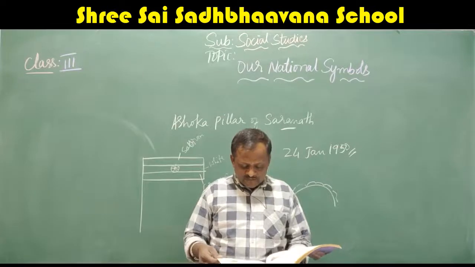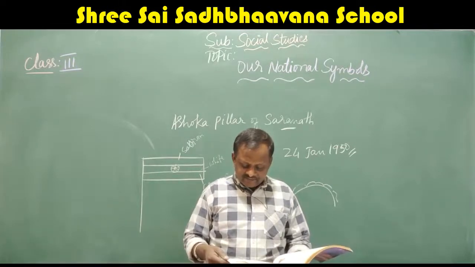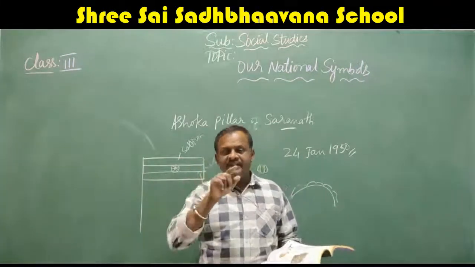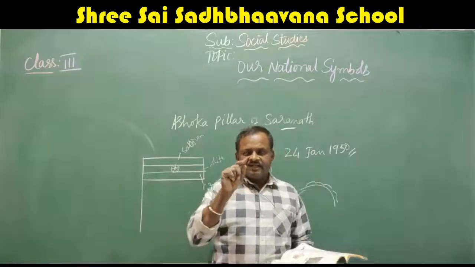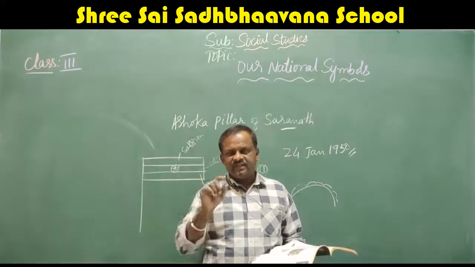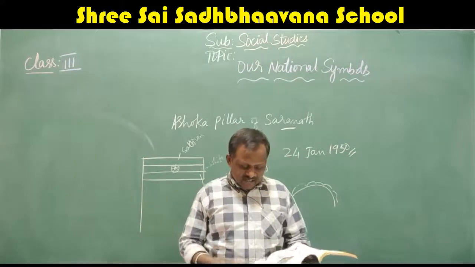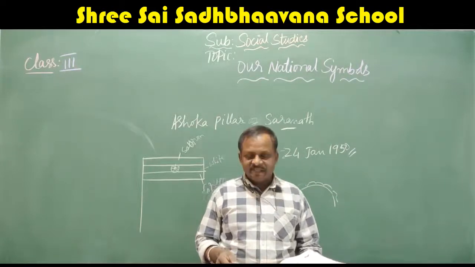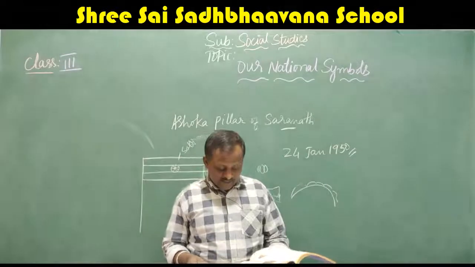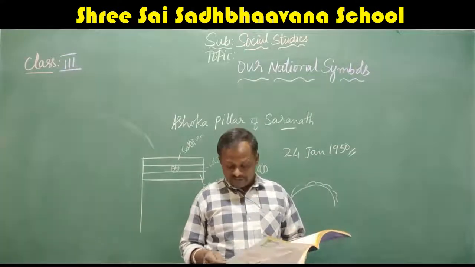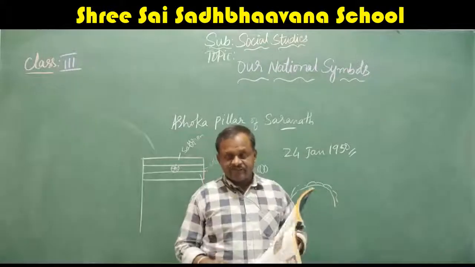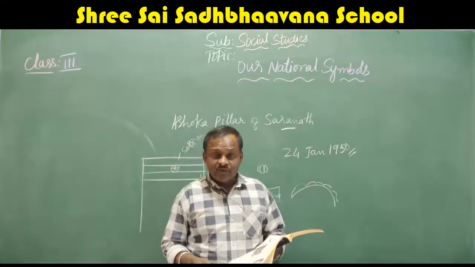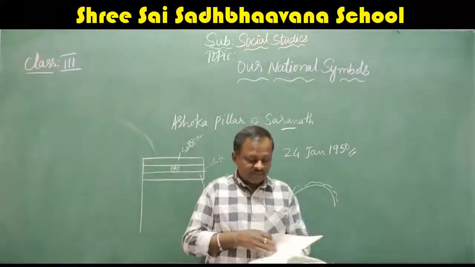Now we will go for, do you know? The values of our currencies are written in 15 languages spoken in our country. Yes, on any note, we can see the value of the currency in 15 languages. Akbar, the Mughal king, planted a large number of mango trees in the garden of his palace. Yes, he planted so many trees to get the best taste, and also so many varieties of mango trees, not only one variety.